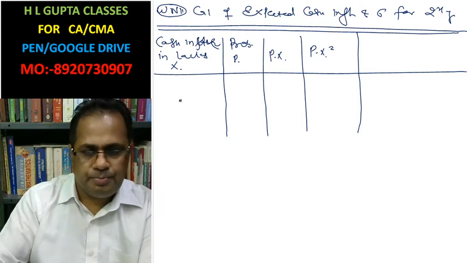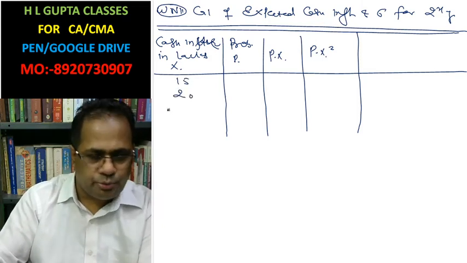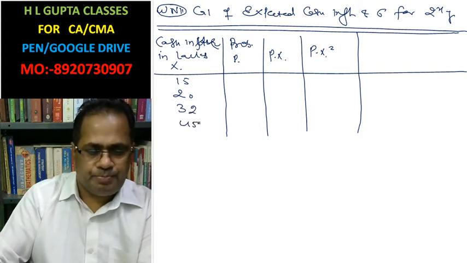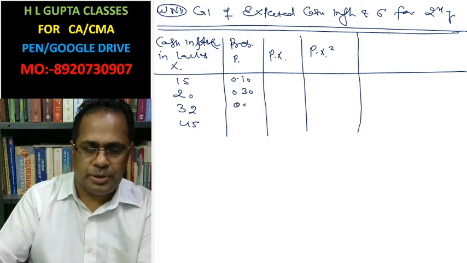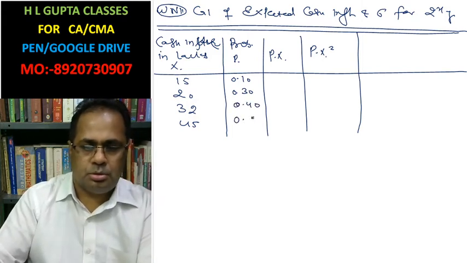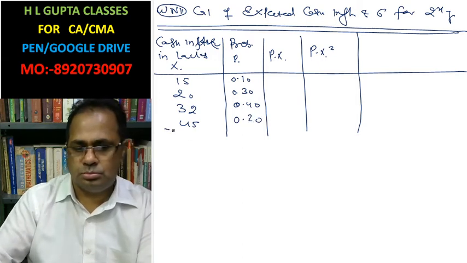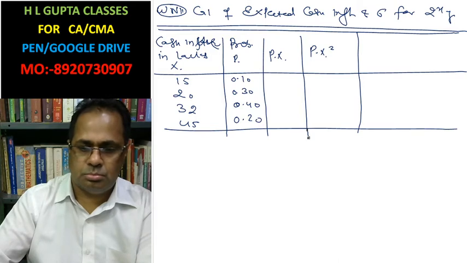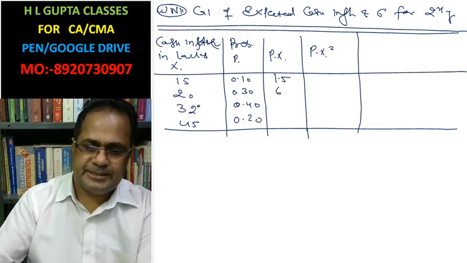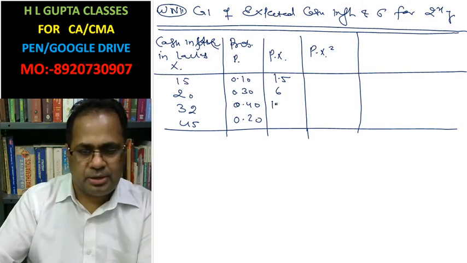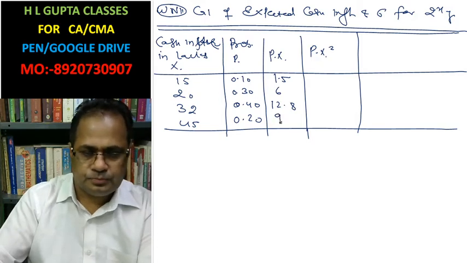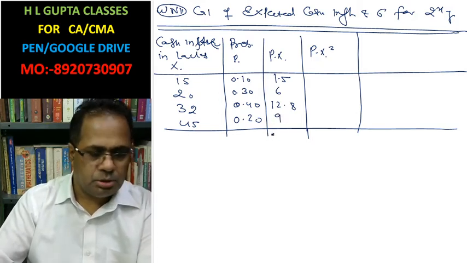Now multiply: this is 1.5, this is 6, this is 12.8, and this is 9. The sum is 29.3.